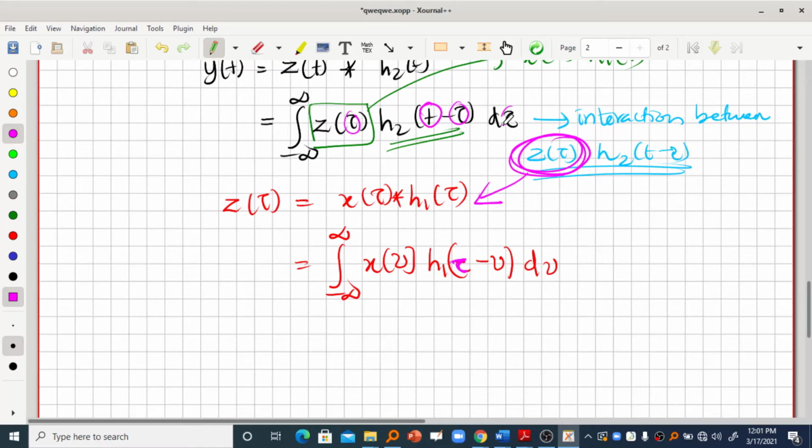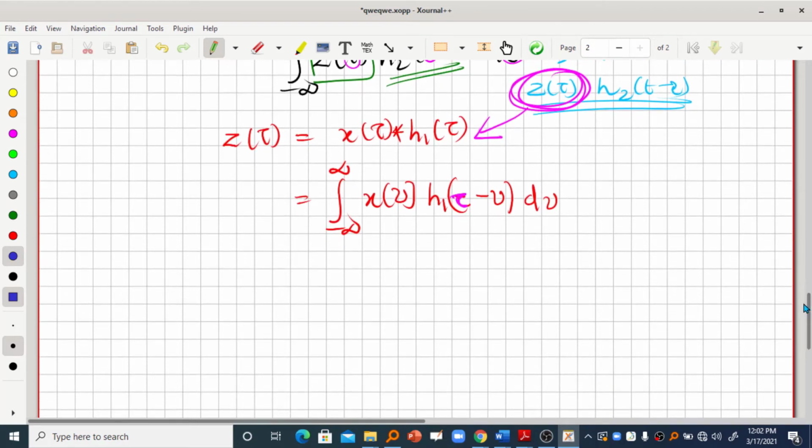If you look into this equation, t is the constant value and tau is the variable, but here tau is the constant and we have to take another variable v. So that is why we have taken this equation like this, right? So it is x of v into h1 of tau minus v dv, right? So here v is the variable of integration in the convolution integral, right?